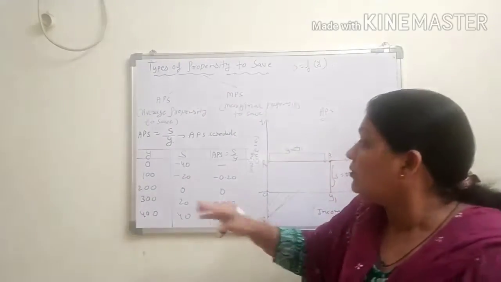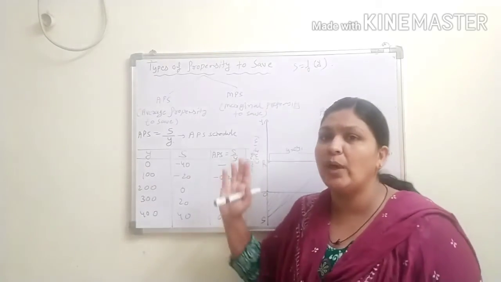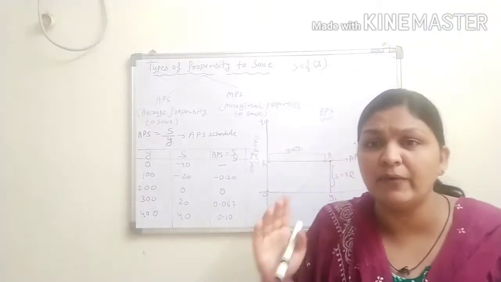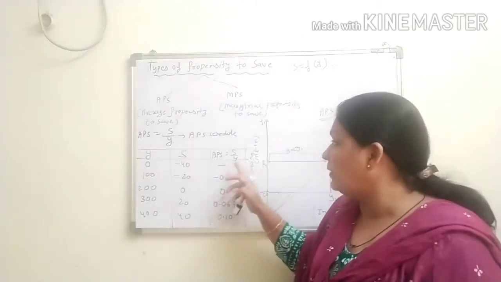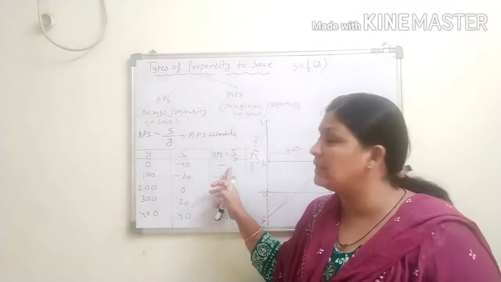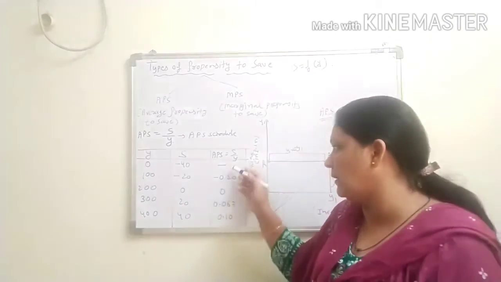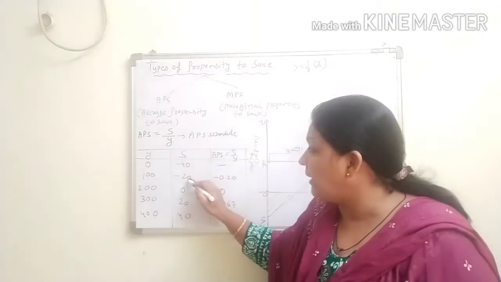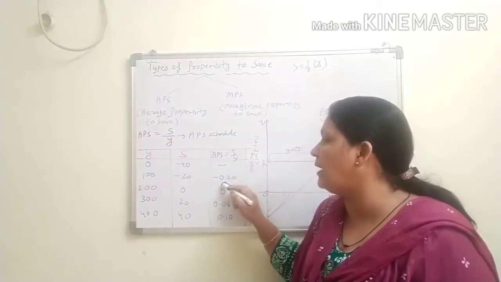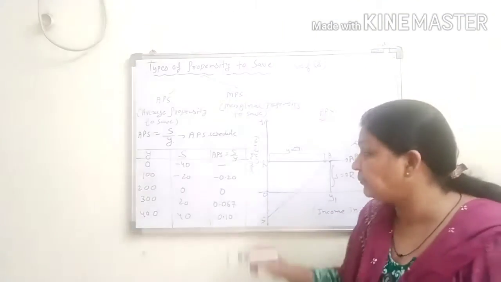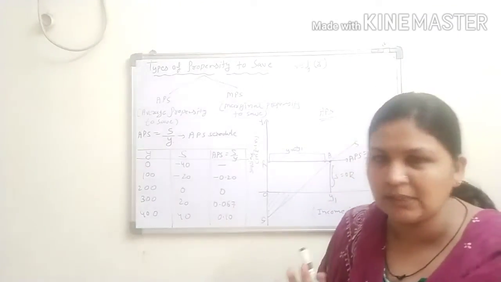Fine. Now the turn of the APS. How to find out the APS? APS equals S upon Y. It refers to the saving proportion according to your income. At the first point no APS is there, because 40 upon 0 is infinity. Now here minus 20 upon 100 should be minus 0.20, because one is in the minus form and one in the plus form, so your answer should be in the minus form only.